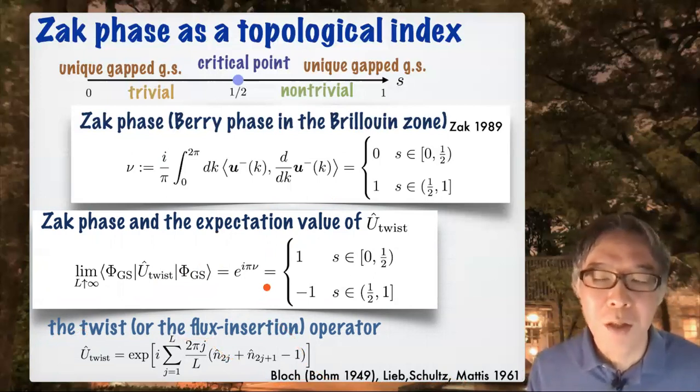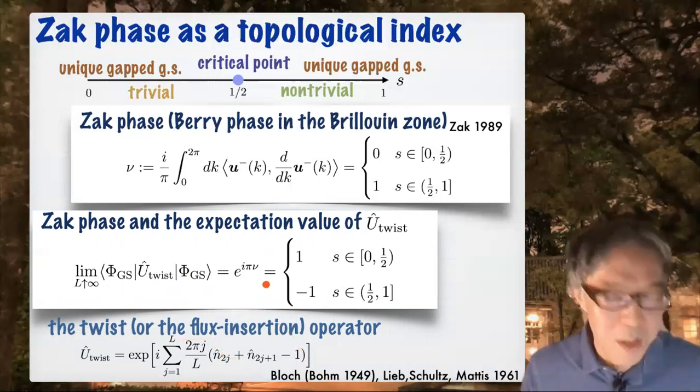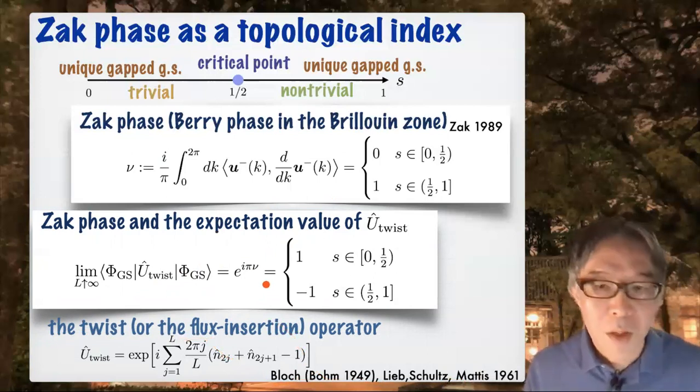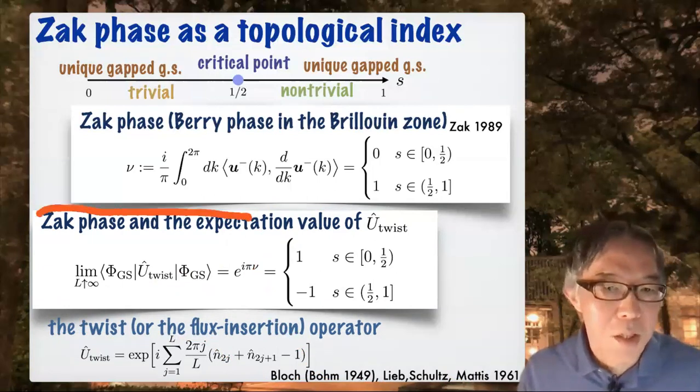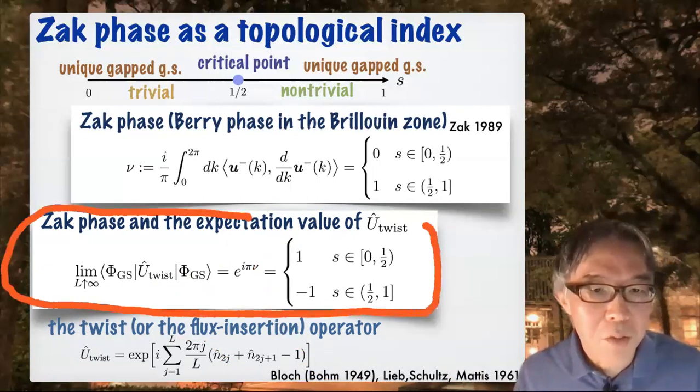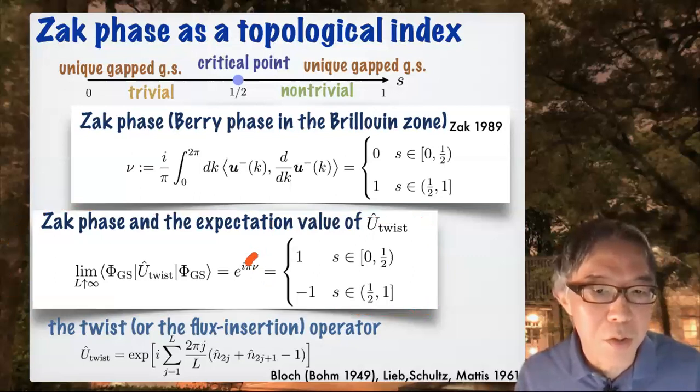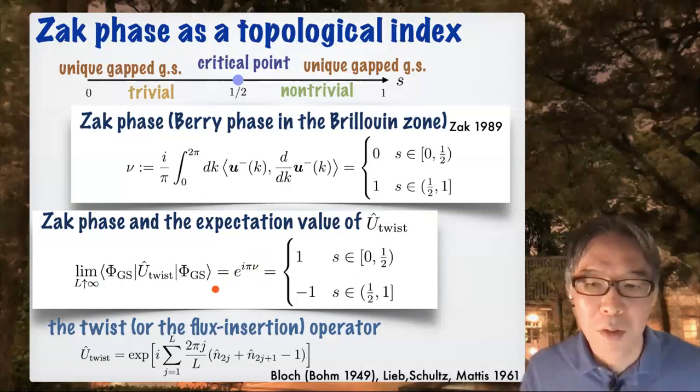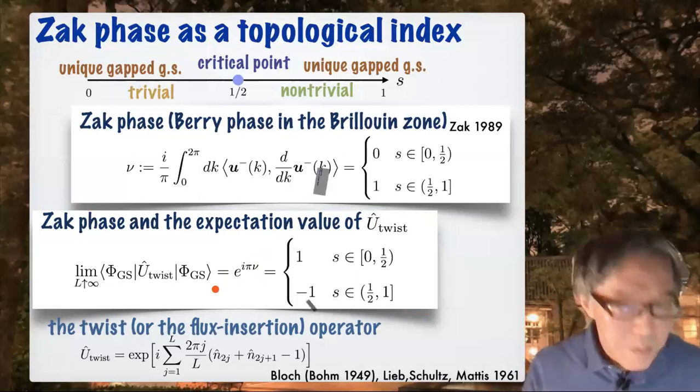Then please watch my longer version of this video, in which I explain this in rather more detail. Anyway, this relation that relates this topological index nu, which is 0 or 1, with the expectation value of the twist operator is essential for us.